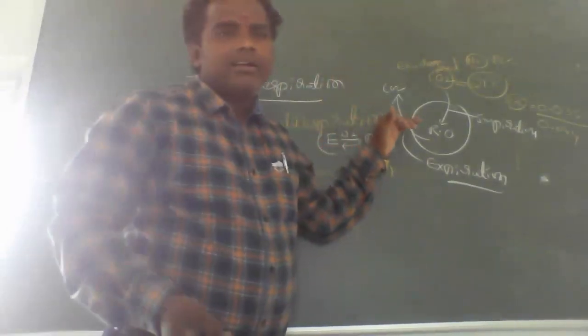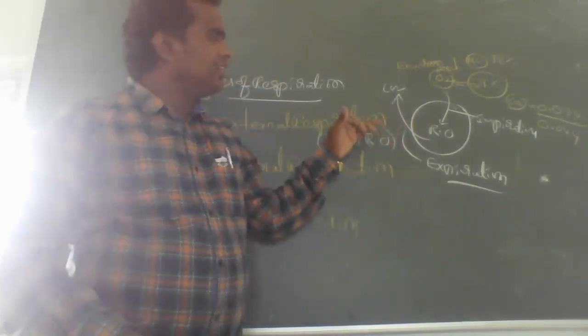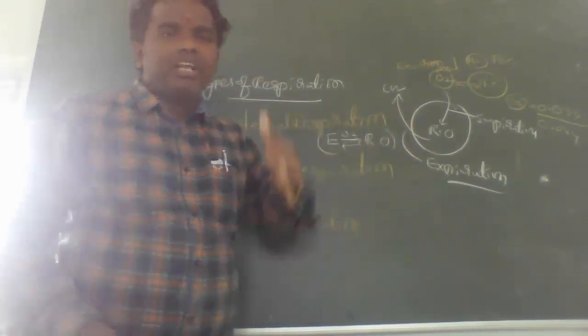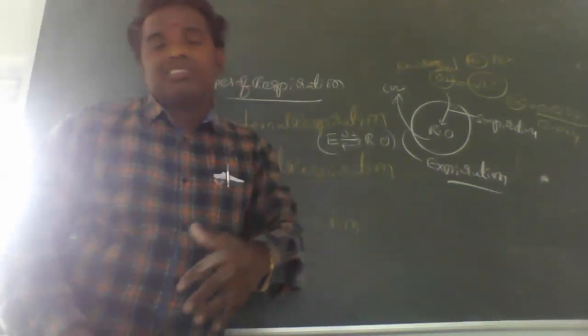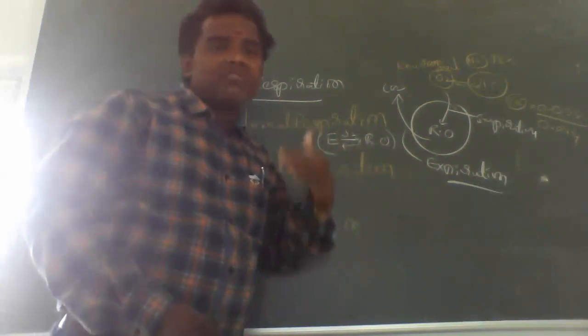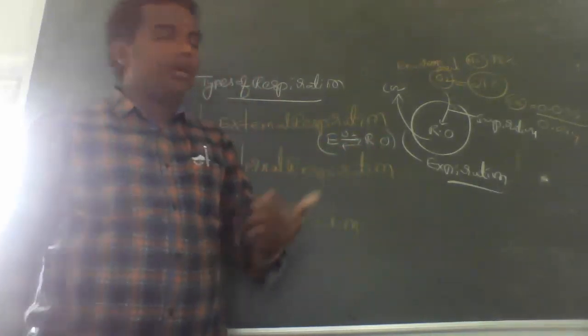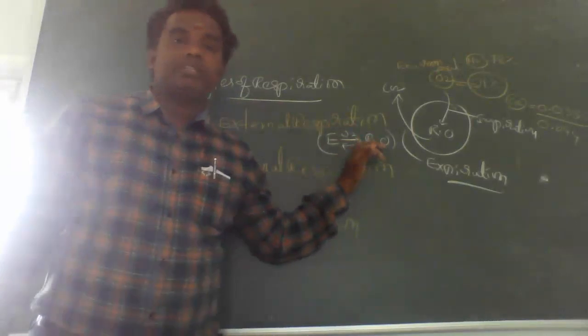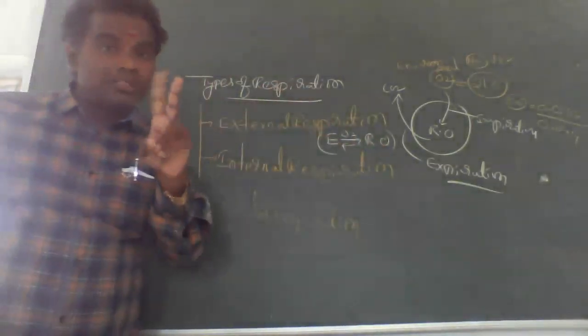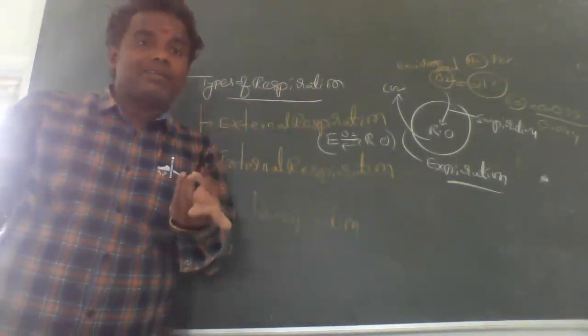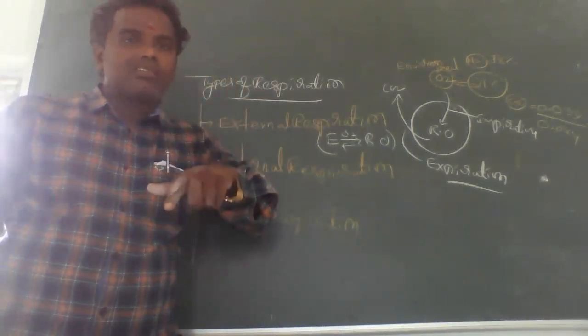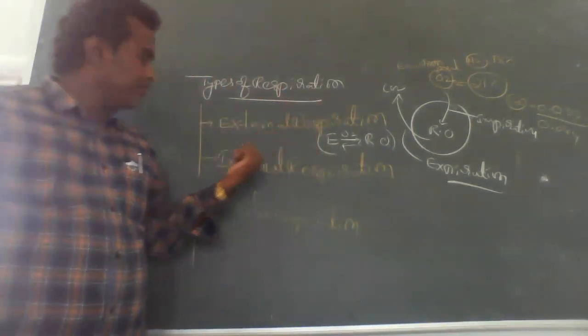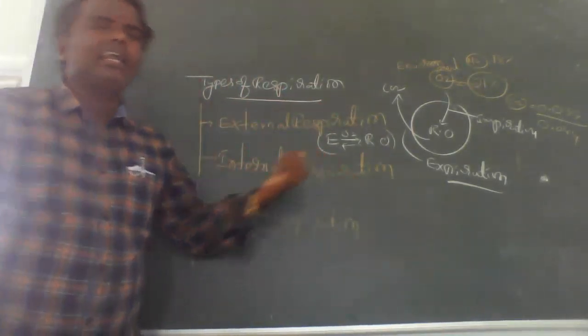Very important thing. In external respiration, the inhalation of oxygen is called inspiration, and the exhalation of carbon dioxide from the respiratory organ to the environment is called expiration. So in external respiration, two processes are there: inspiration and expiration. Then there is internal respiration.